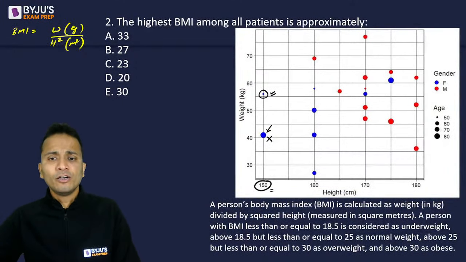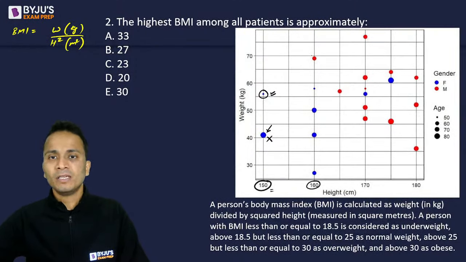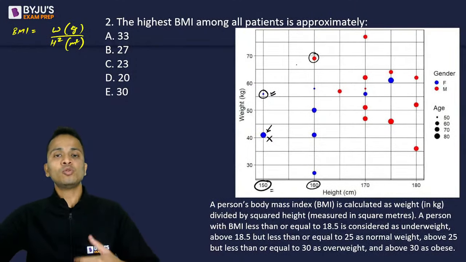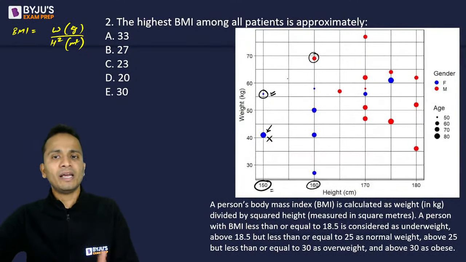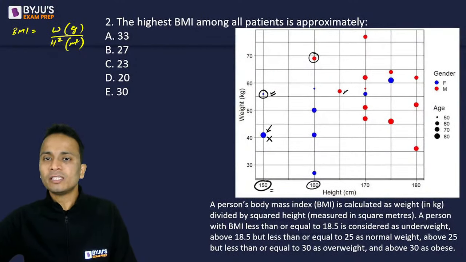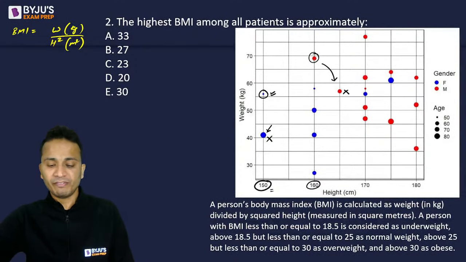Okay, then for all the patients whose height is 160 centimeters, the patient whose weight is highest will have the higher BMI as compared to the other patients, right? Similarly, I will not consider this patient because his weight is lower as compared to this and height is higher as compared to the previous one. Weight is less, height is more, so definitely BMI will be lower. So I will not consider this patient, right?